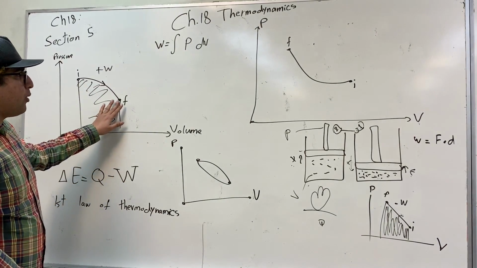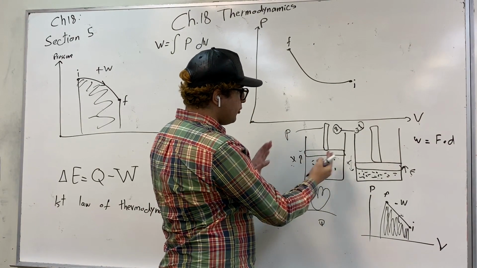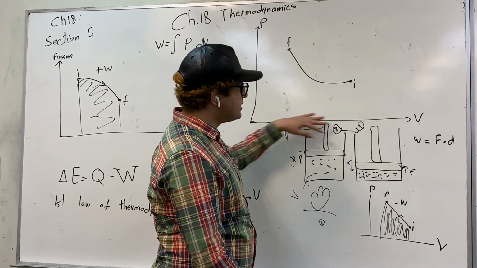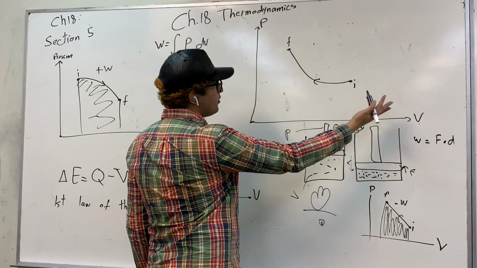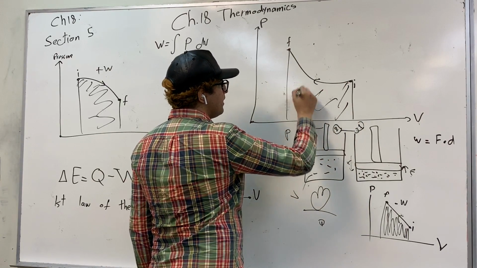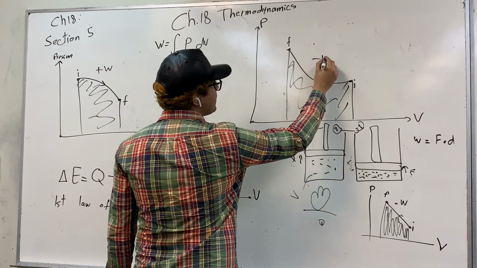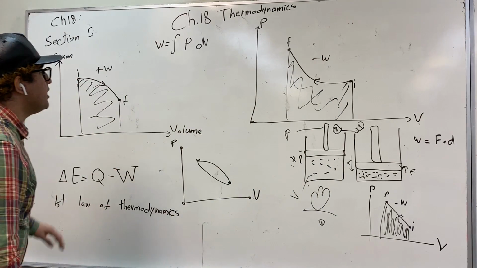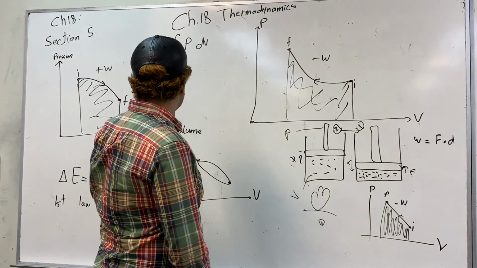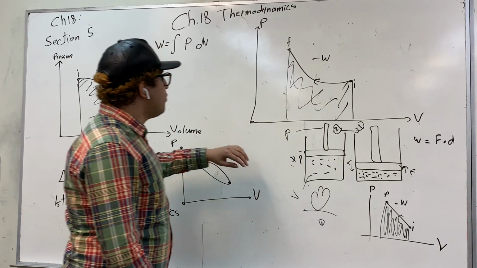Then after we get to point F, we start increasing pressure again. Like we're here, we start pushing down on the gas. So we increase the pressure and decrease the volume. Our movement will be from right to left. So the work done in this case is the area under this curve, and it's going to be negative work. So if we go from A to F, and then from F back to A, what's the net work?